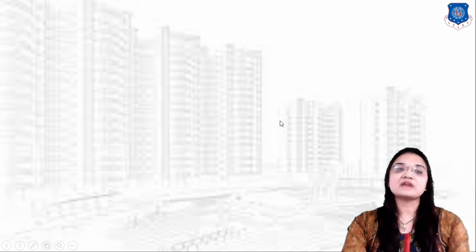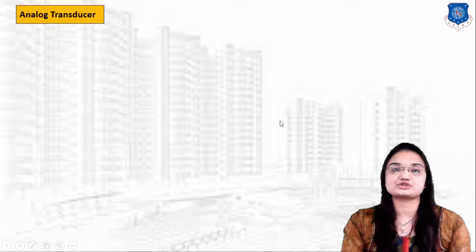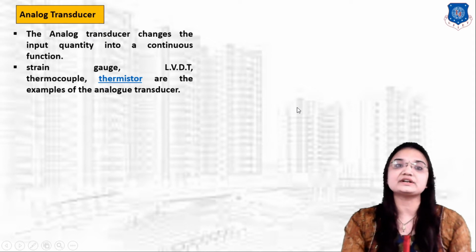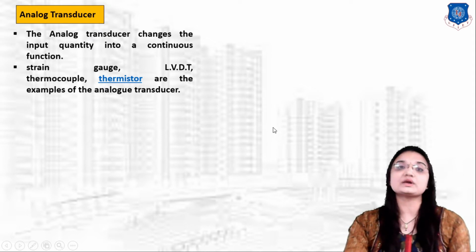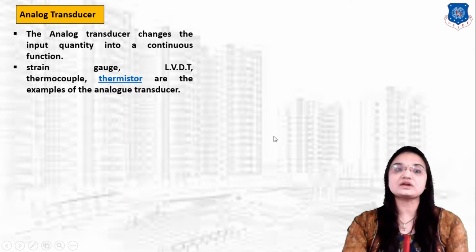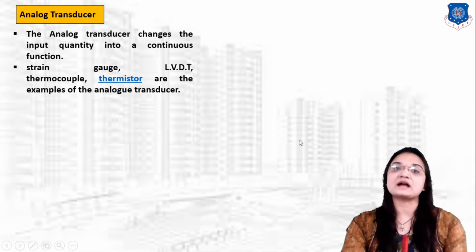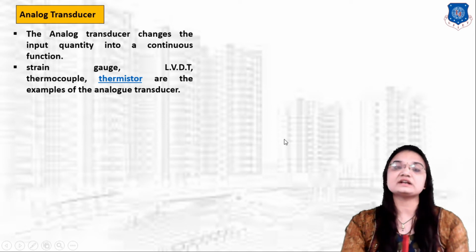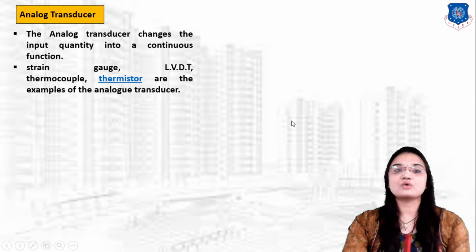Now the next classification is analog transducer. Analog transducer changes the input quantity into a continuous function form, so it gives us output in continuous signal form. For example, strain gauge, LVDT, thermocouple, and thermistor are all analog transducers which give us output in analog form. Analog, as we studied in our first lecture, means the continuous function form. So these are examples of analog transducer.